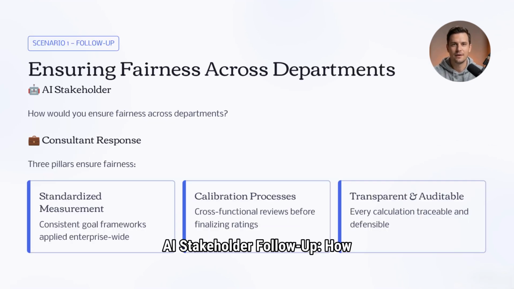AI stakeholder, follow-up: How would you ensure fairness across departments? Consultant response: I would standardize goal measurement frameworks, establish calibration processes, and use consistent rating scales. This ensures bonus calculations remain transparent and auditable across all business units.